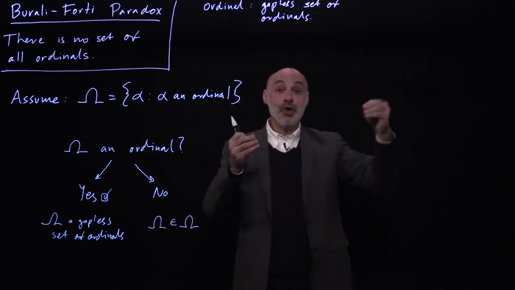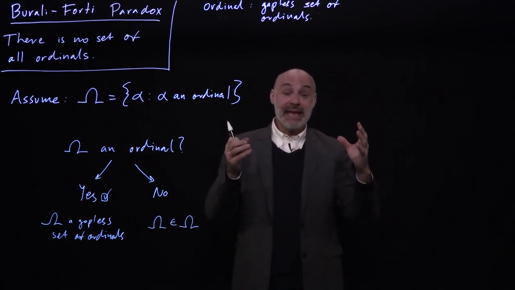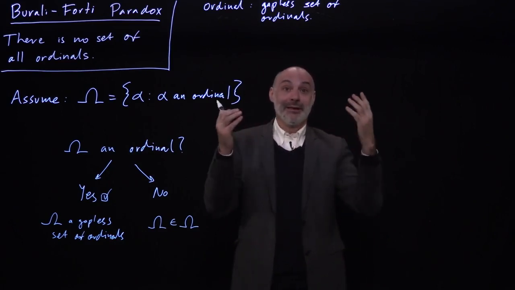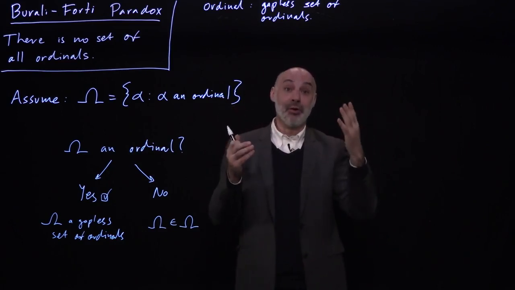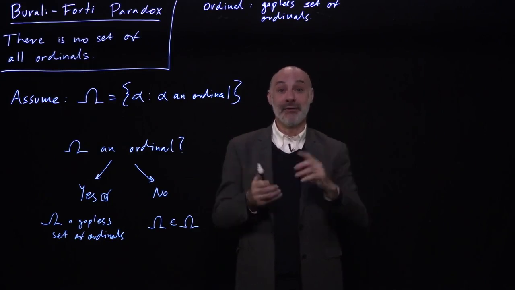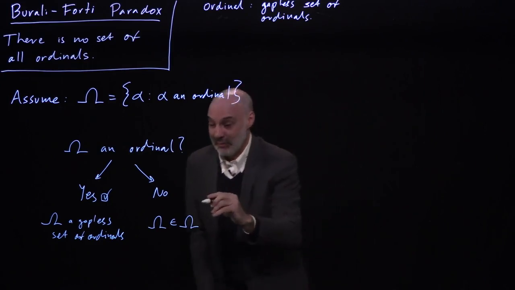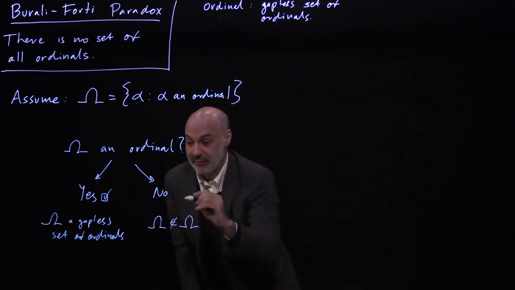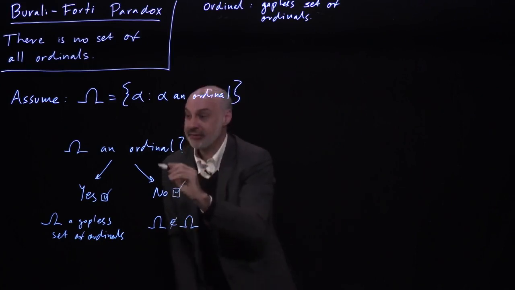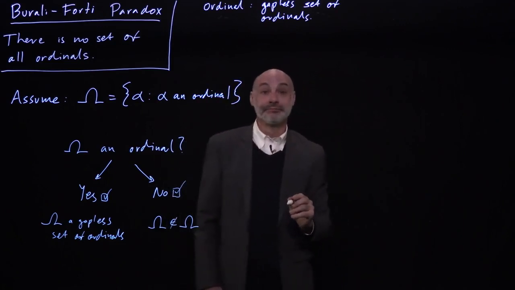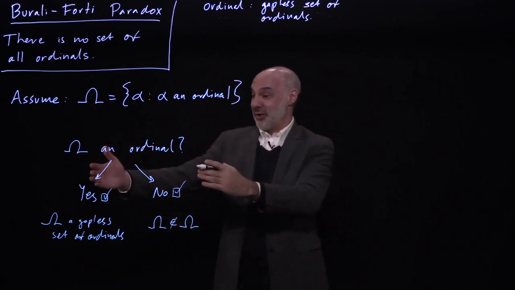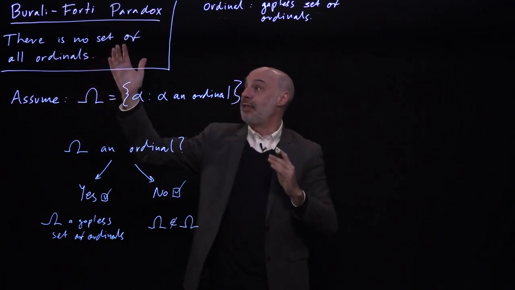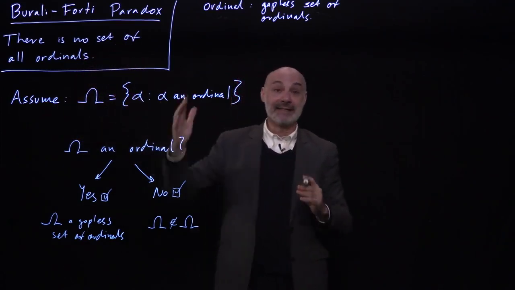You introduce a new ordinal by putting together in a set every old ordinal. So it's impossible for an ordinal to be a member of itself. So we reached an argument that omega can't be a member of omega, and therefore that the answer has to be no.